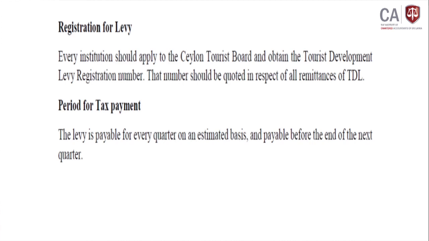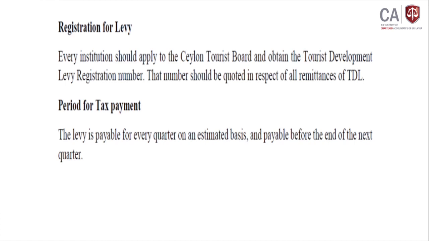Then if you concern about the period of tax payment, the levy is payable for every quarter on an estimated basis. Quarter-wise it should be estimated.